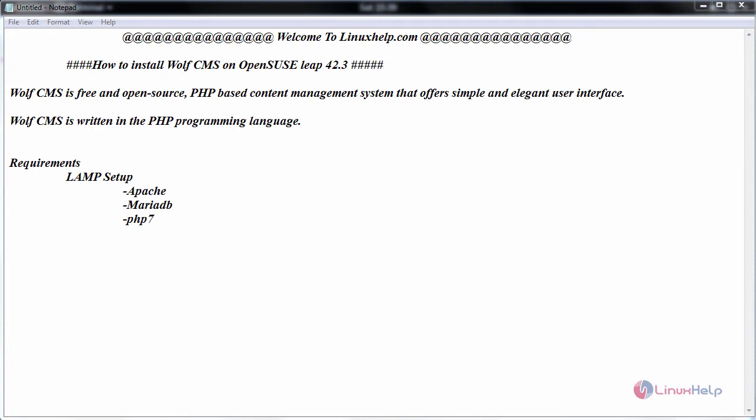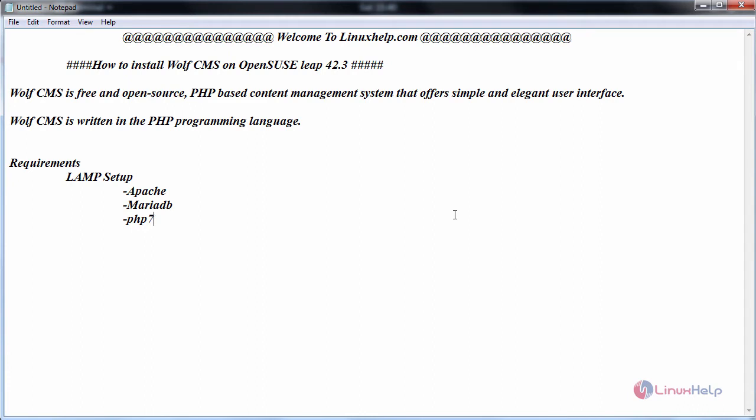Today we are going to see how to install Wolf CMS on OpenSUSE Leap 42.3. Wolf CMS is a free and open source PHP-based CMS that offers a simple and elegant user interface, which was written in PHP language and requires Apache, MariaDB and PHP. While installing MariaDB, create a database for your Wolf CMS, user protected via password, and the version of PHP should be 7.